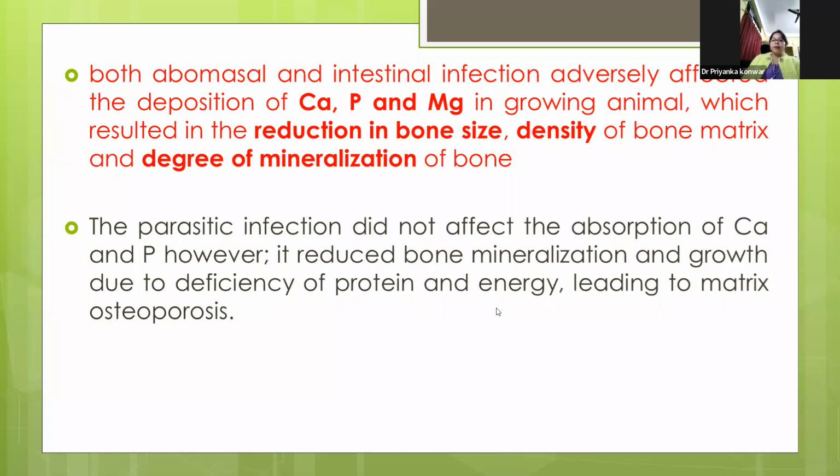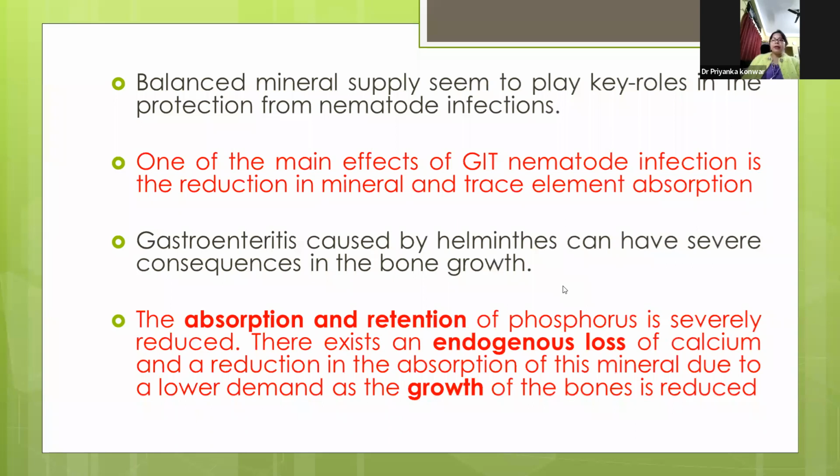The parasitic infection did not affect the absorption of calcium and phosphorus. However, it reduces bone mineralization and growth, leading to matrix osteoporosis. Thus, a balanced mineral supply is needed for protection or for improving the immunity against the nematode infection.